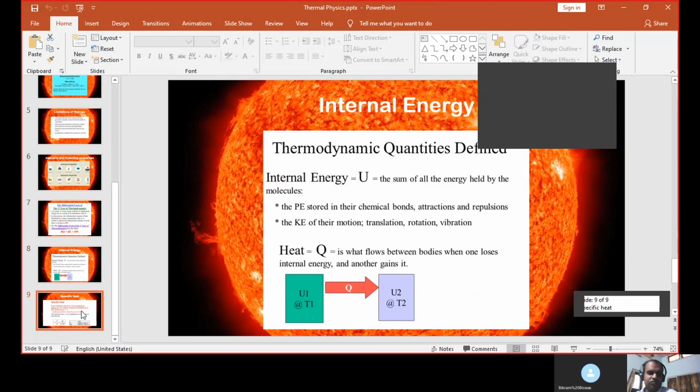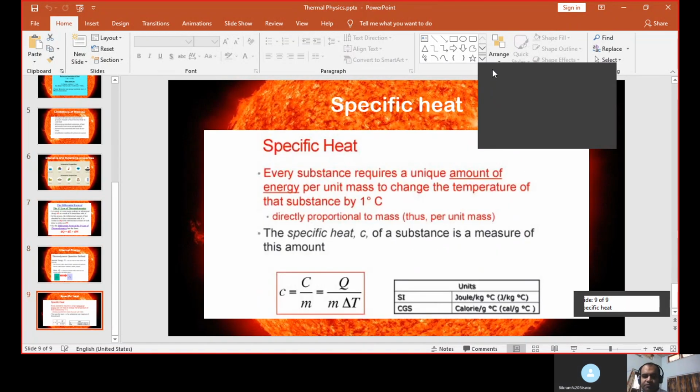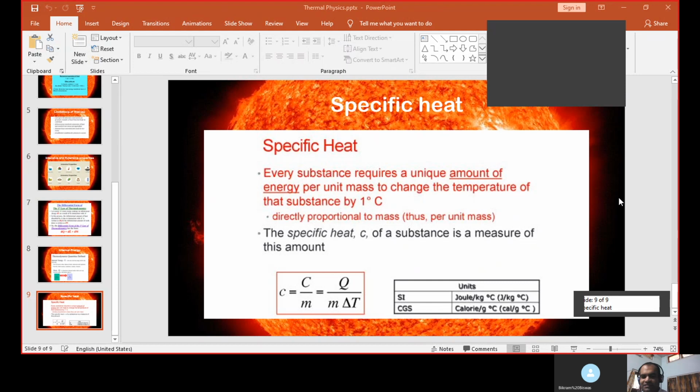Okay, so we were discussing specific heat. We started discussions about specific heat, and today I have given the notes in Google Classroom. So specific heat, the definition is simple. Every substance requires a unique amount of energy per unit mass to change the temperature of that substance by 1 degree Celsius. So this is the formula.